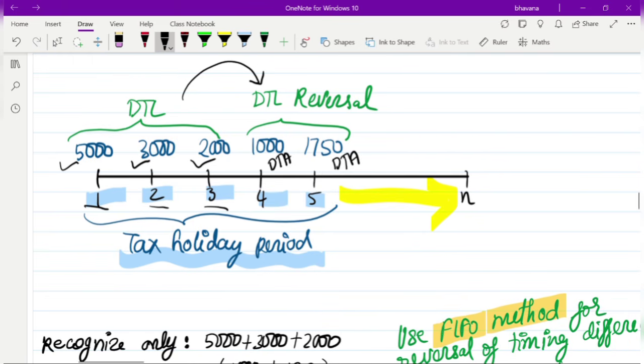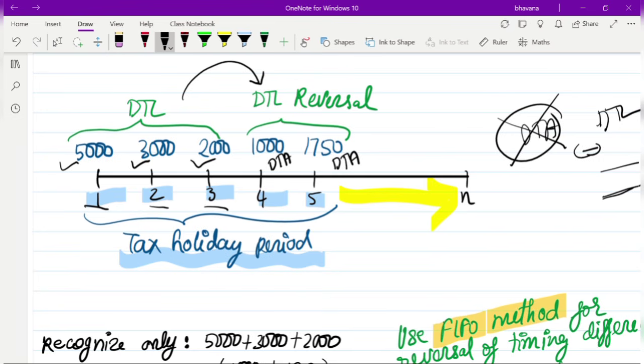Usually what you can do is you can either create DTA and DTL side by side, or else, instead of creating this DTA, directly from DTL you can reduce it. Directly from DTL itself you can reduce it. It's like debit and credit only. Rather than creating a debit and credit, whatever the amount is, you can directly reduce it. Rather than creating this credit, you can directly reduce this amount from the debit itself. Both are the same. Whether you credit it or reduce from the debit, it is going to be the same only.